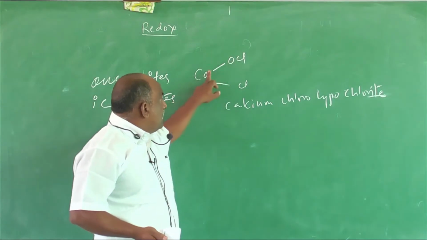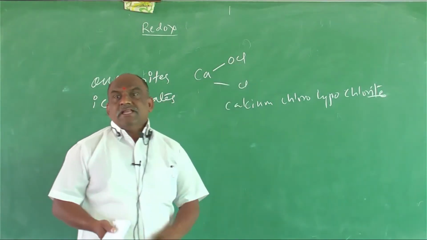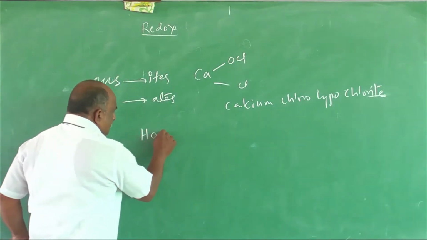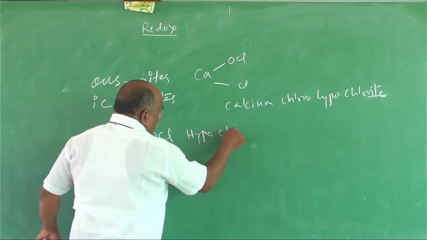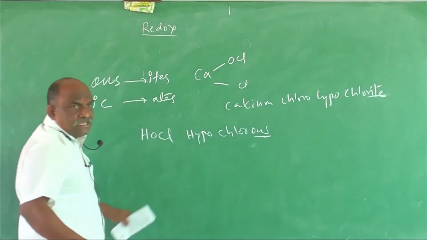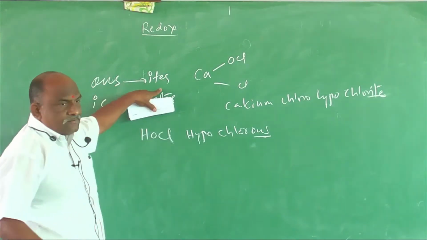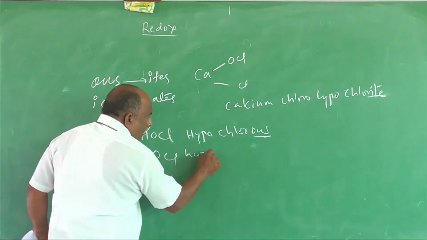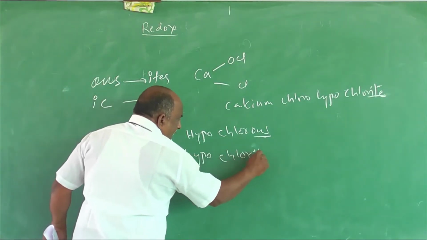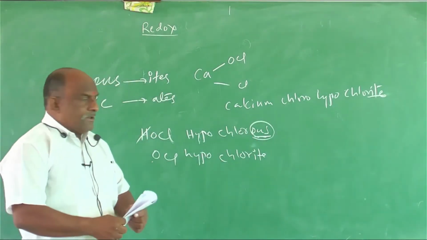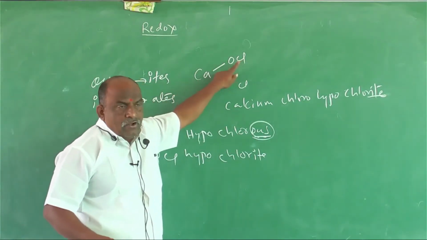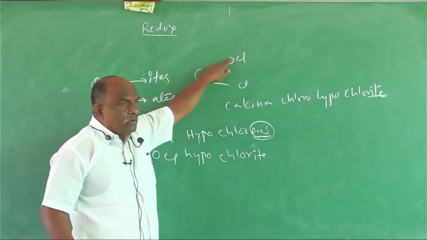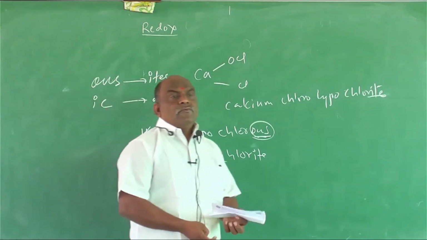This is actually HOCl. HOCl is called hypochlorous acid. Salts of -ous acids are called -ites. Remove H from this, what will we get? OCl-. OCl- is called hypochlorite. Which hypochlorite? Calcium chlorohypochlorite. That is the IUPAC name of bleaching powder.